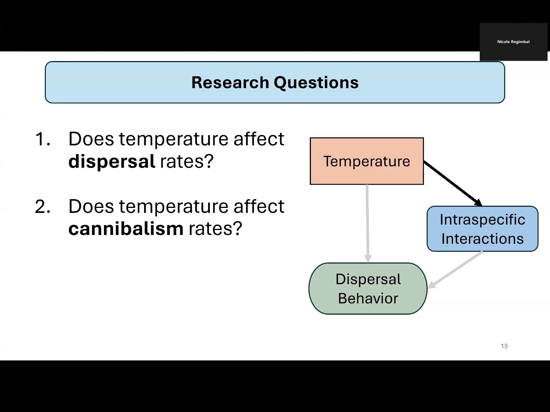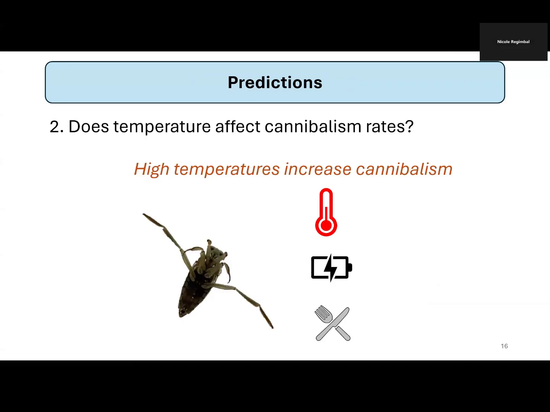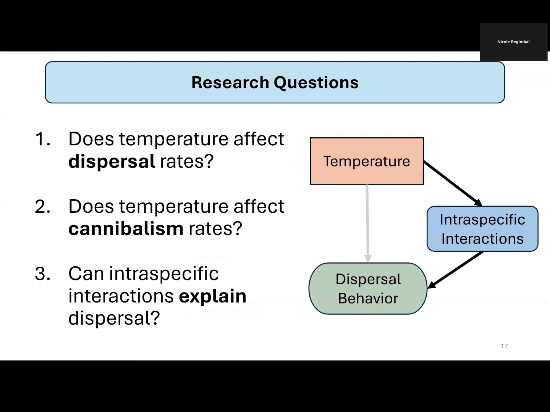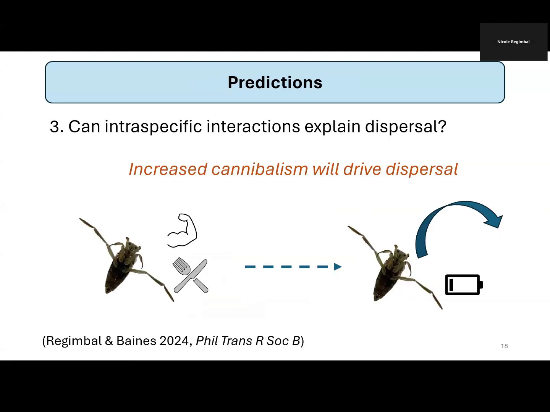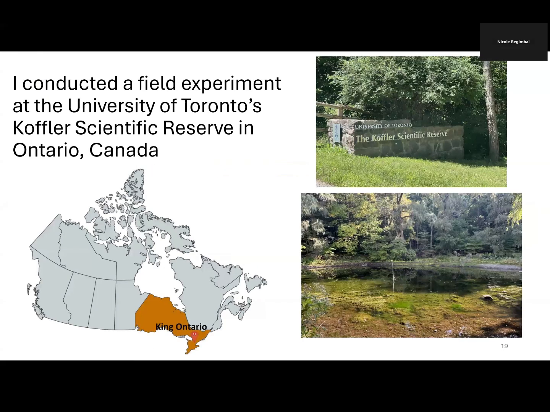I'm also interested in how temperature affects cannibalism rates. I predict that temperature is going to increase metabolic rate and energy expenditure, resulting in hungrier backswimmers that use cannibalism to compensate for these energy requirements. And finally, I'm interested in whether intraspecific interactions such as cannibalism can explain temperature-related dispersal behaviors. I predict that increased cannibalism is going to drive dispersal, and this is in agreement with my previous research that's shown that cannibalism risk can increase dispersal.